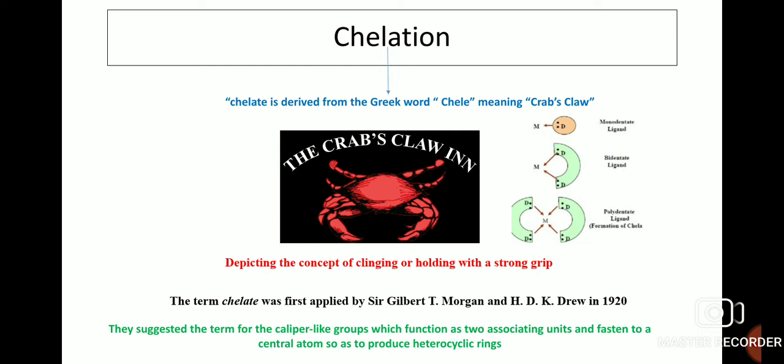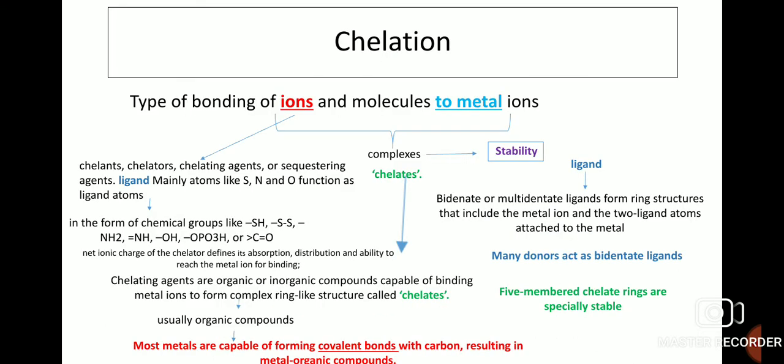The term chelate was first applied by Sir Gilbert T. Morgan and H.D.K. Drew in 1920. They suggested the term for the caliper-like groups which function as two associating units and fasten to a central atom so as to produce heterocyclic rings. The type of bonding of ions and molecules to metal ions forms complexes which are called chelates. The stability of these complexes is a very important factor that we will see in the upcoming slides.